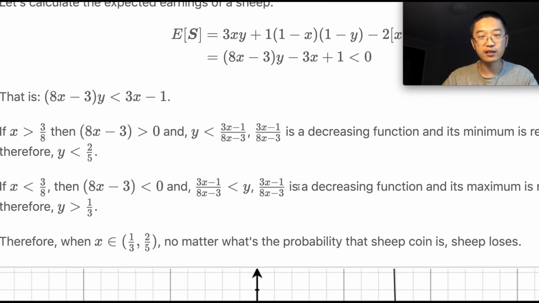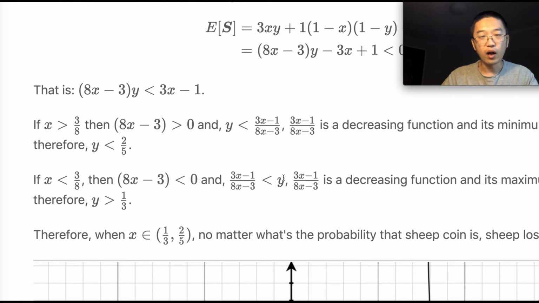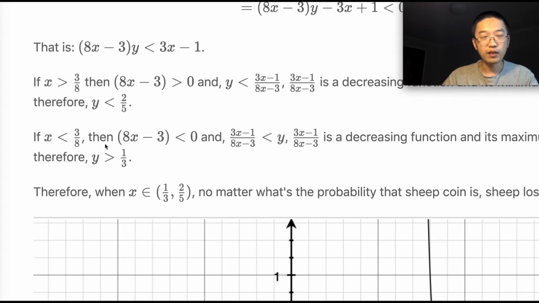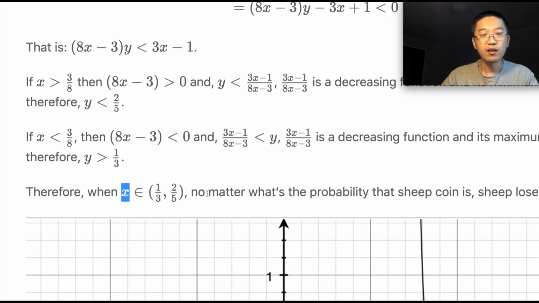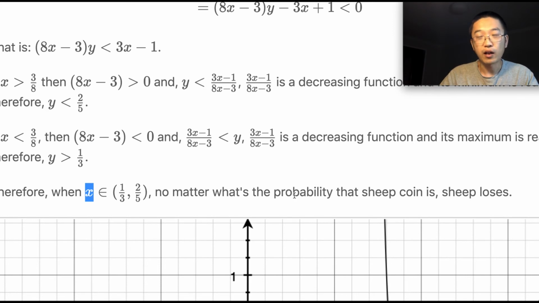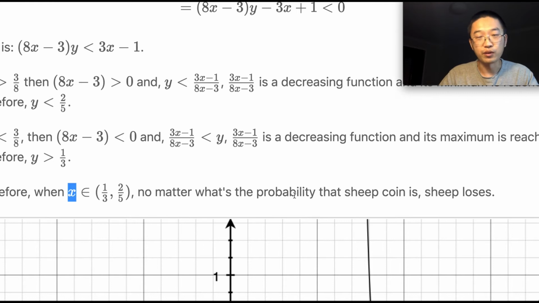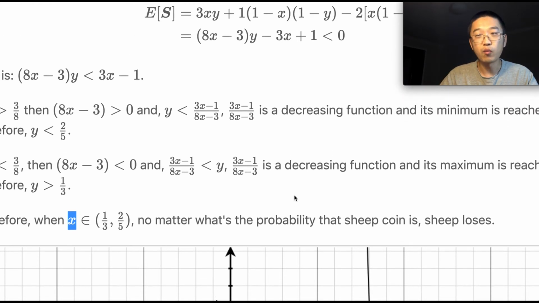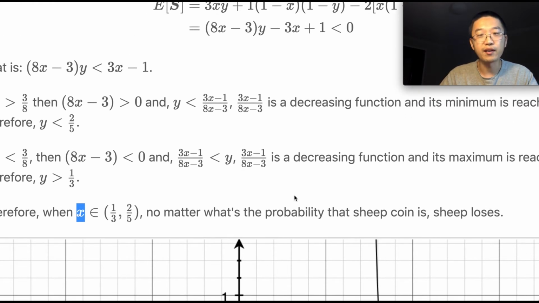So in that case, when x is equal to 0, y only has to be greater than 1 over 3. So in conclusion, as long as the wolf's probability of showing his head is between 1 over 3 and 2 over 5, then no matter how the sheep plays the game, no matter how he shows the head with any probability between 0 and 1, the sheep always loses. So there's no way the sheep will win in this game.